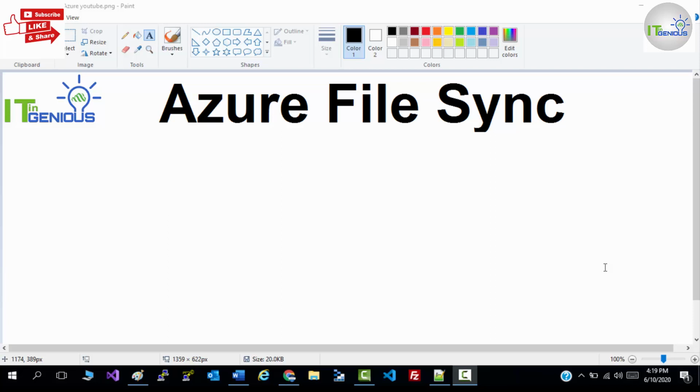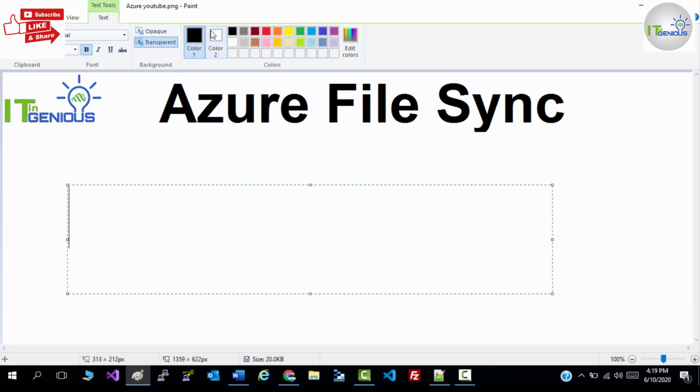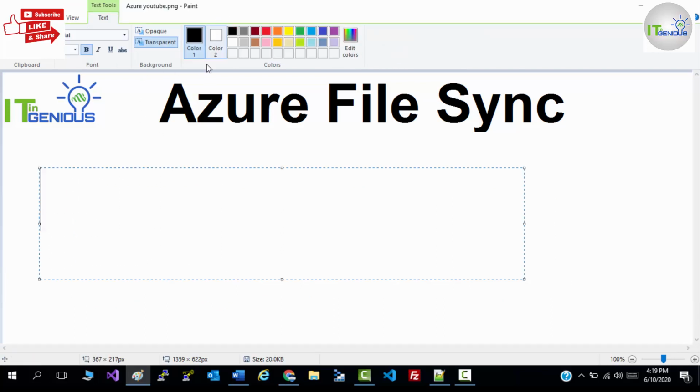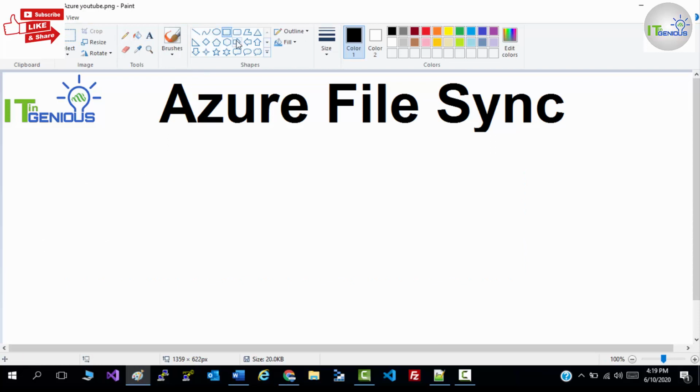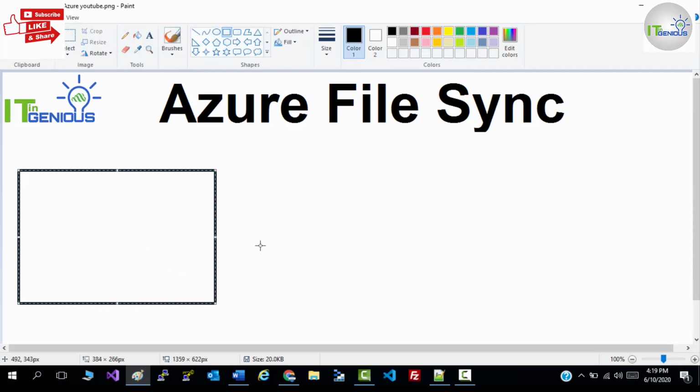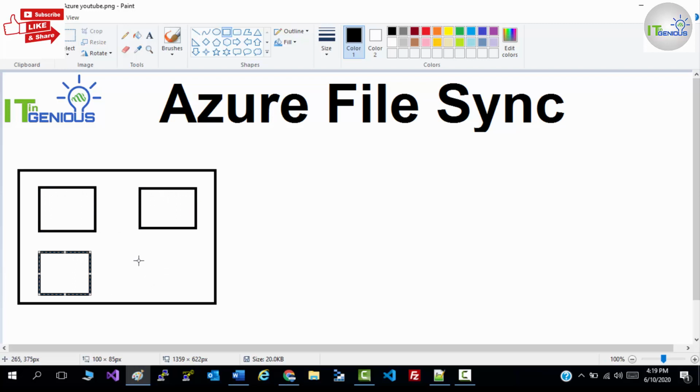So let's discuss the use cases for when you will use Azure File Sync. Let's suppose that is your on-premise environment where you have file servers. Now you want to replicate your data from one file server to another file server.